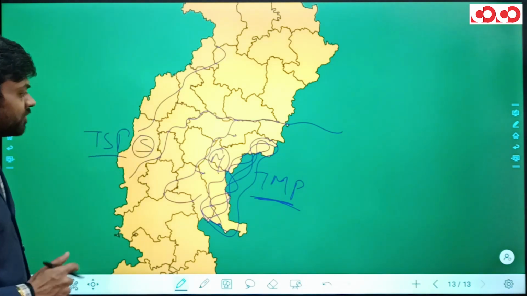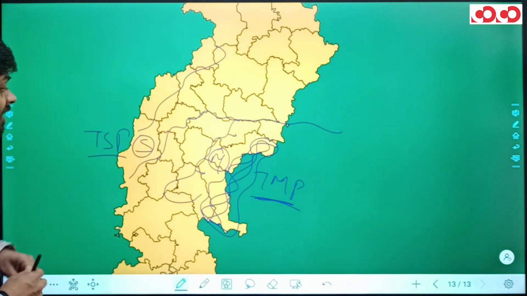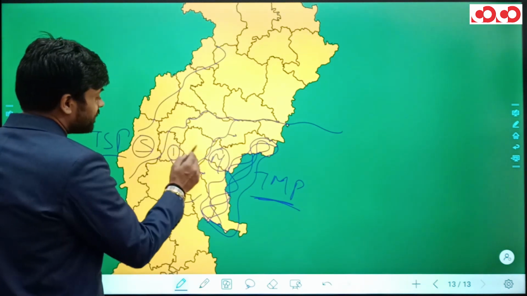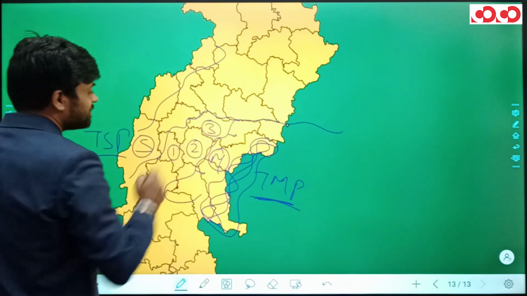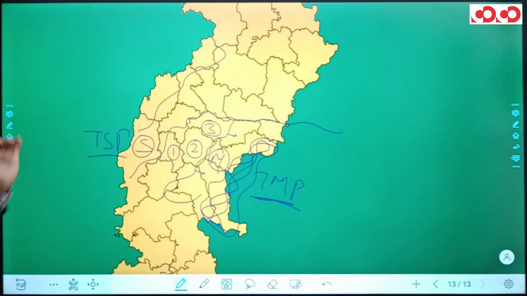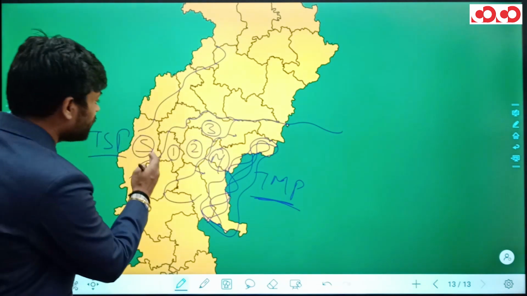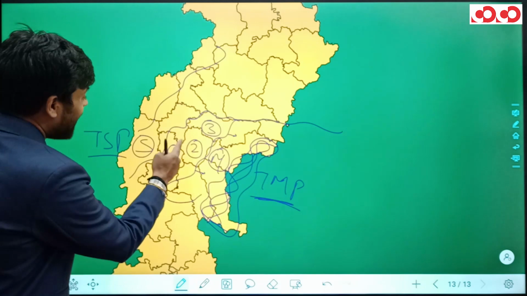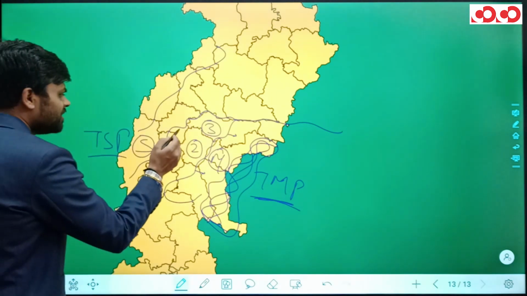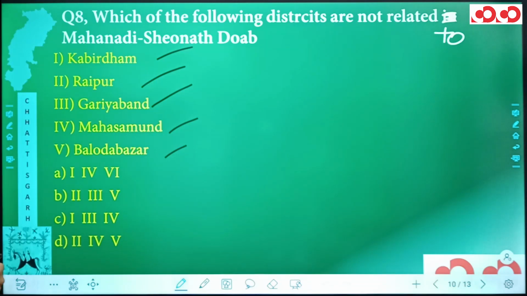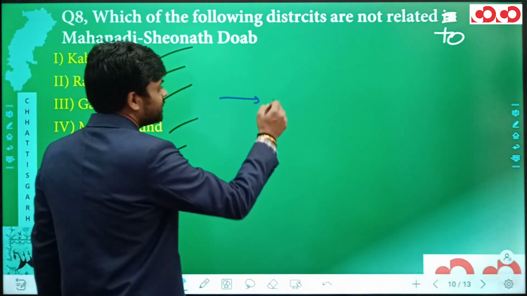So we can actually see which of the districts are actually related to this Mahanadi Shivnath Doab. So we have seen Durg district, Raipur district and Baloda Bazar. These are three districts predominantly included in the Mahanadi Shivnath Doab. Durg, Baloda Bazar, Raipur, even the southern part of Bemetara district. Now, coming back to the question, we have to tell which of the following are not related to Mahanadi Shivnath Doab.